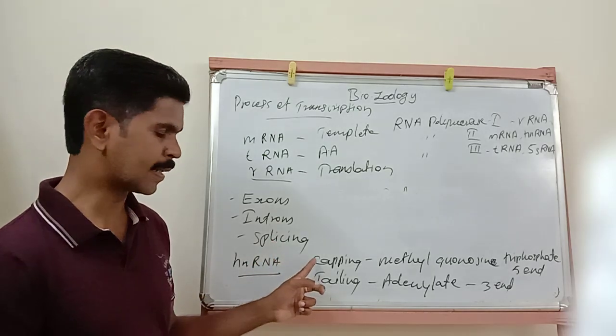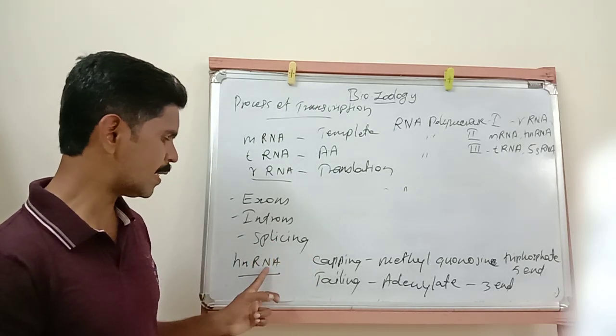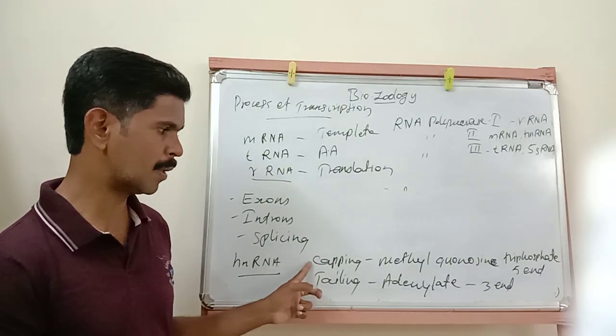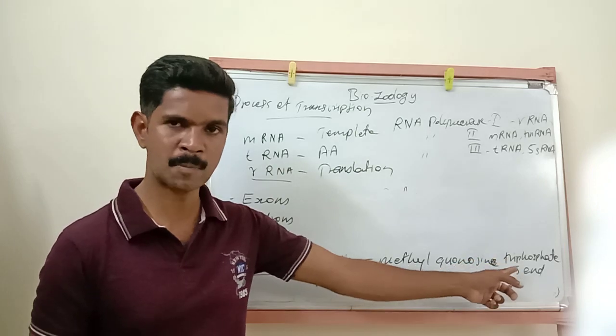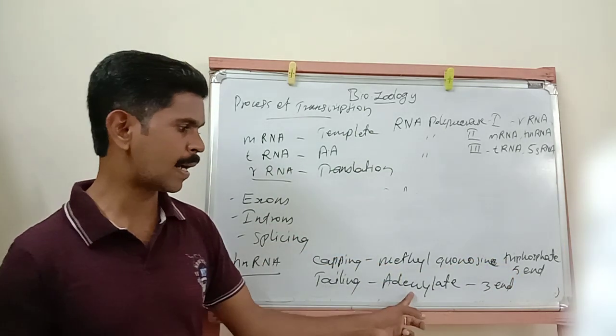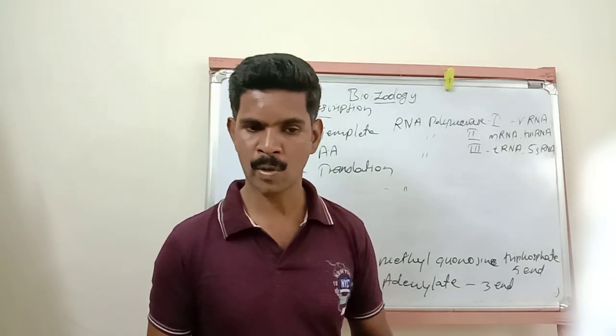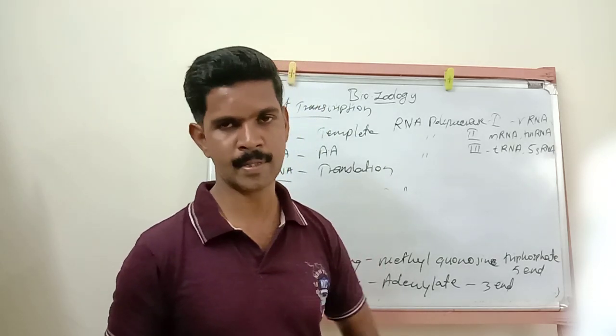The next, capping: in hnRNA, two additional processes are there, one is called capping and the other tailing. Here capping means adding of methyl guanosine triphosphate at the 5' end. Then tailing means adding of adenylate at the 3' end. Understand? So I hope you all understood this part.